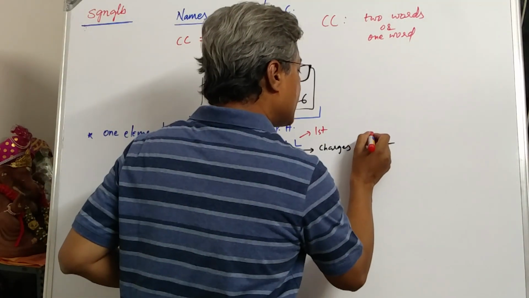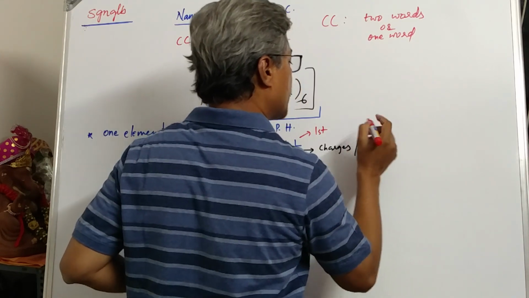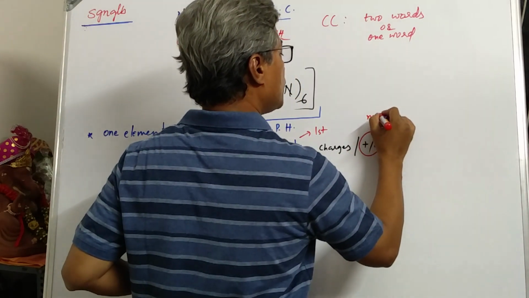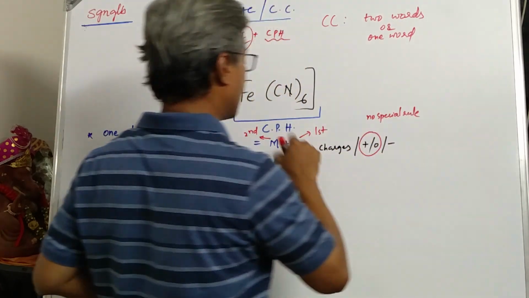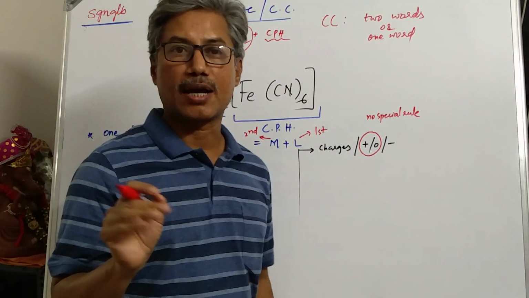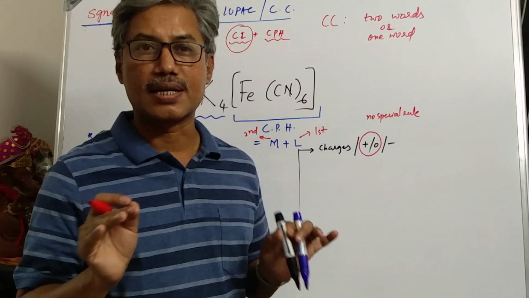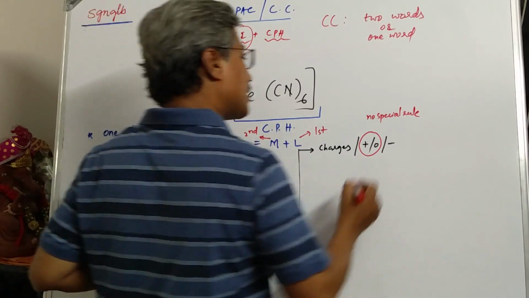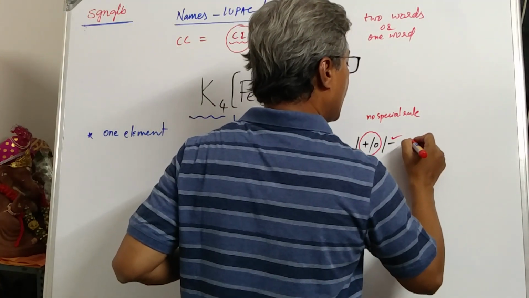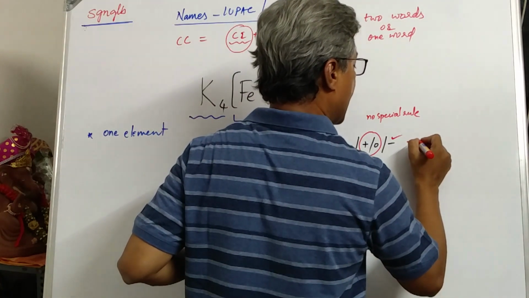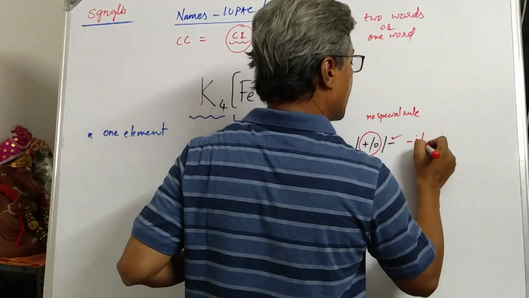If it is positive or zero, then no special rule for writing the name of the ligand. It is just named according to its representation. And if it is negatively charged, then the name of the ligand will end with a special ending which is known as IDO.